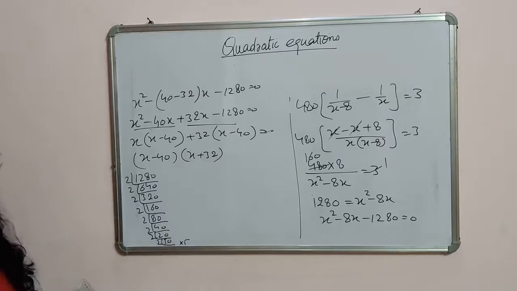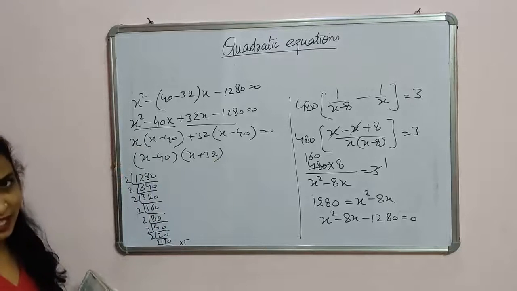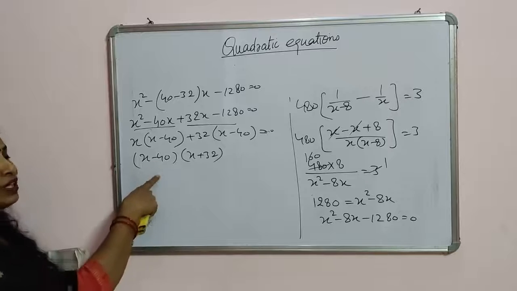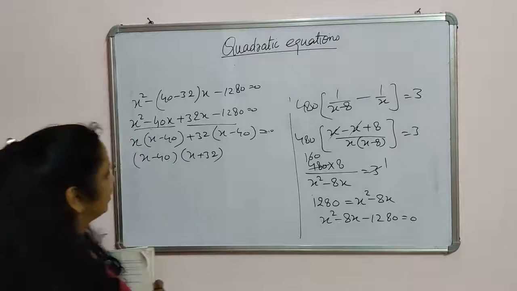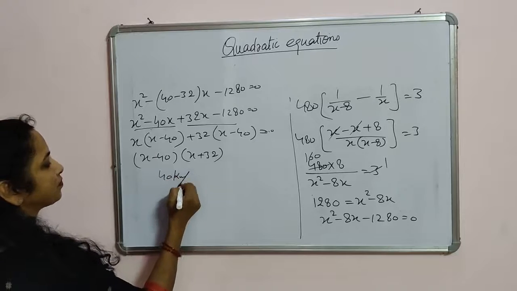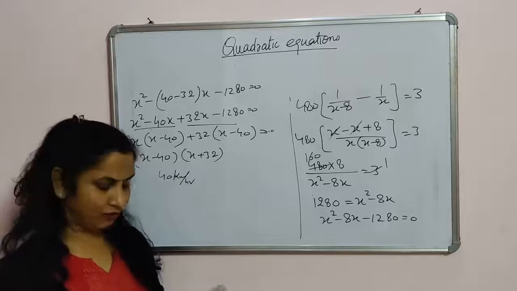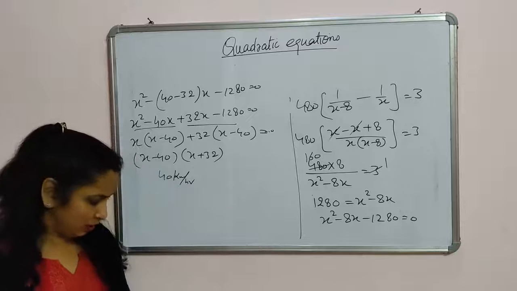These are the factors. You will say that the speed of the train cannot be negative because we have two values of x, that is 40 and minus 32. So the speed of the train cannot be negative. So we can say the speed of the train is 40 km per hour. Again, it's very important to write the unit with your answer. So this was the exercise 4.1.